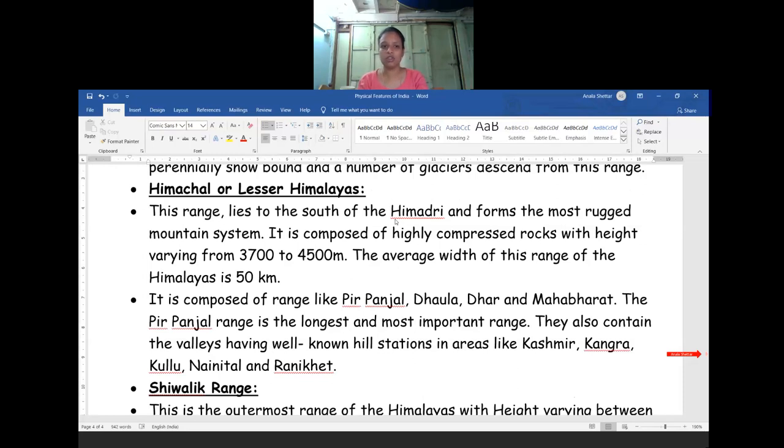This region is mostly a rugged mountain system, composed of very highly compressed rock, with a height varying from 3,700 to 4,500 meters. The average width of this range is 50 kilometers.